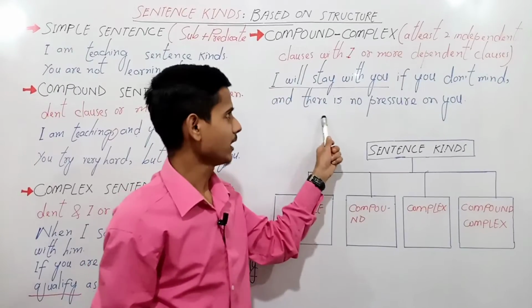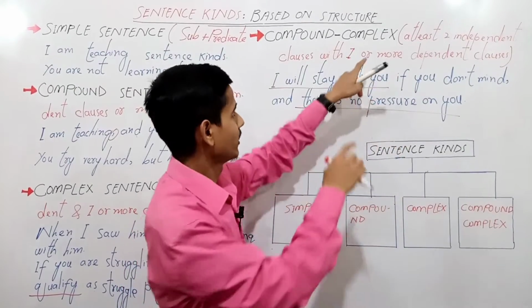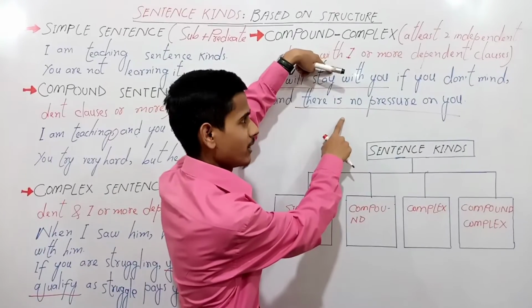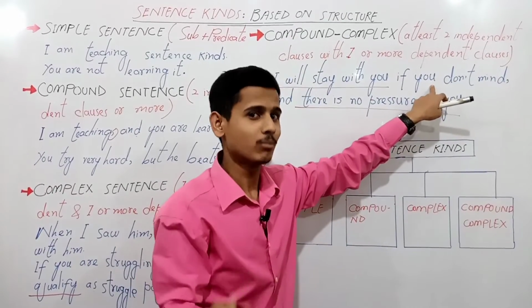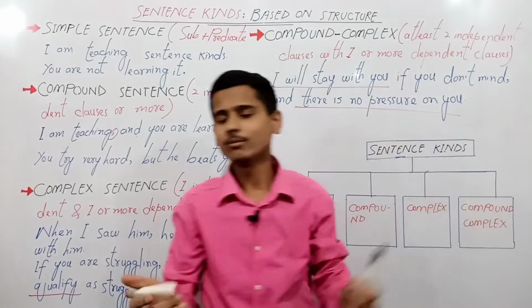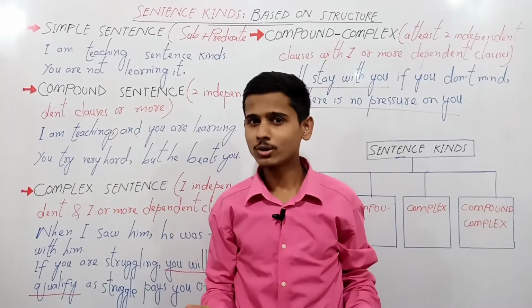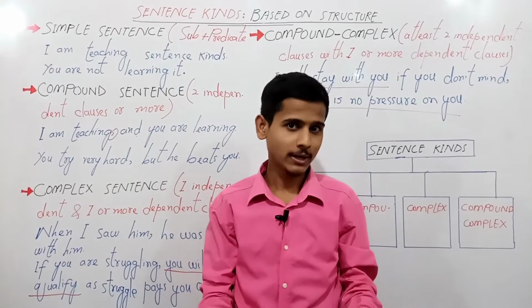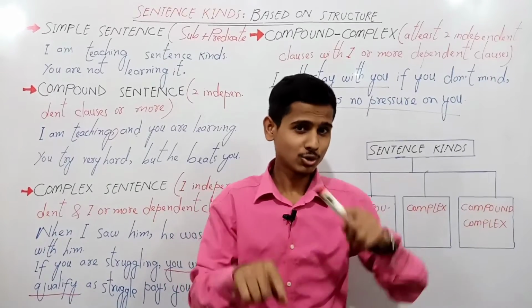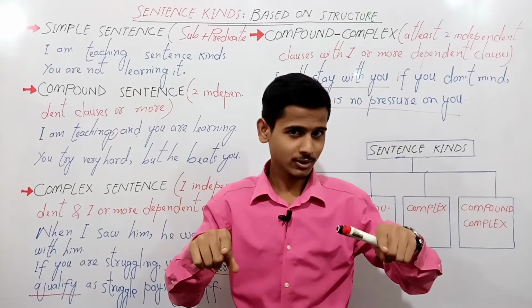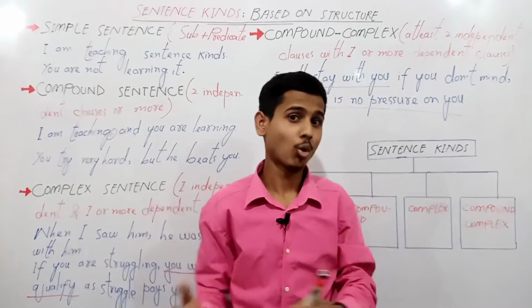So here we have again an independent clause or main clause. So here, these are two independent clauses, right? And this has been followed by a dependent or subordinate clause, which is if you don't mind. One more verbal example I should give you would be: if you want to learn English, you can, and if you don't want to learn English, you won't, right? Here I have used two if clauses, both dependent clauses, and I have used two independent clauses as well. The second one was followed by a coordinating conjunction.